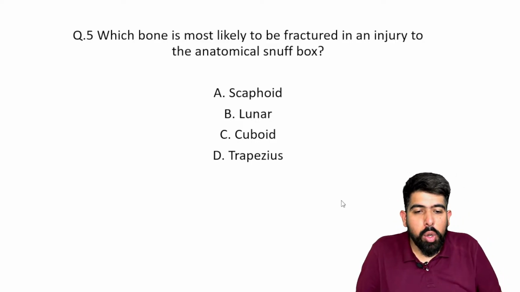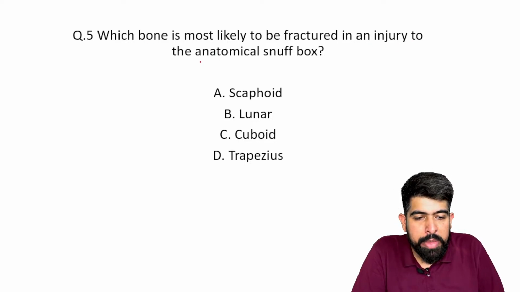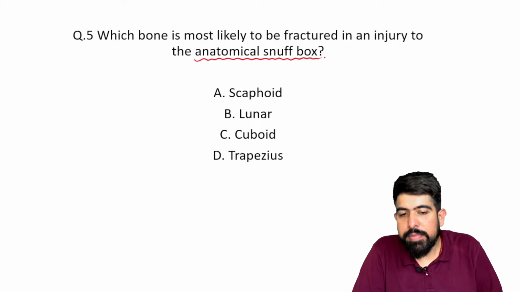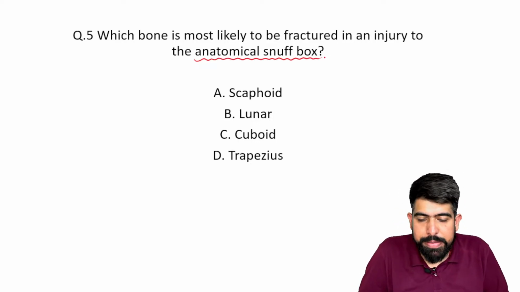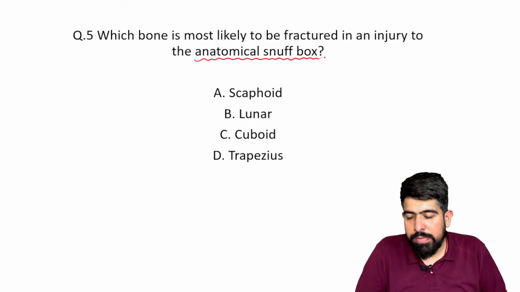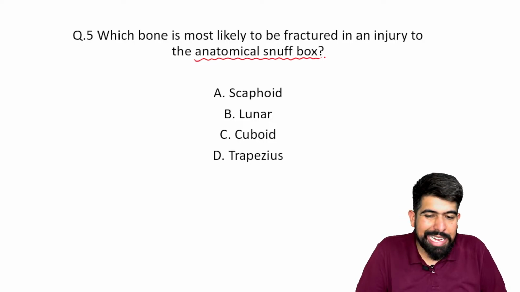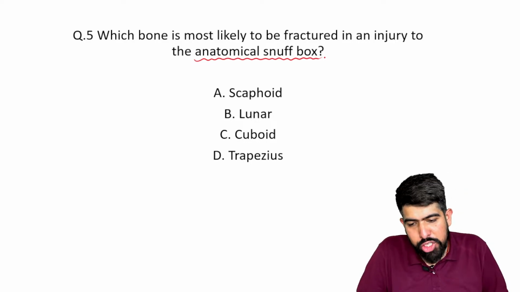What is the question? Which bone is the most likely to be fractured in an injury of the anatomical snuffbox? First of all, I hope you know about the structures related to your anatomical snuffbox, right? If not, I will surely try to explain.